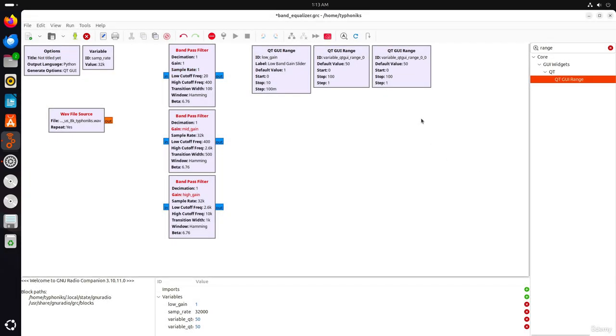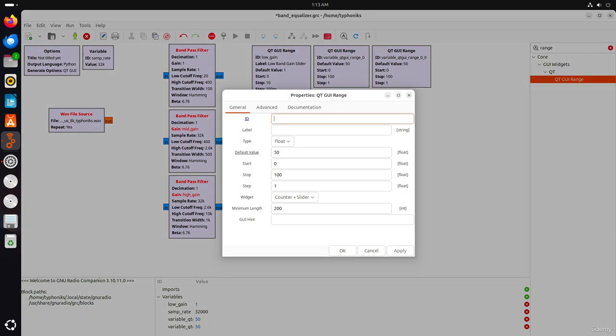And we will do the same for the other 2 range blocks. Remember, mid gain, label, let's say mid band gain slider. It's going to be float. We will also change these band pass filters to float because by default they are complex, so we don't want that.